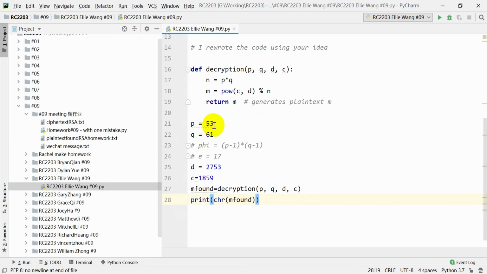And then after the function, you defined P, Q, phi, E, and D. But in here, we don't need to use phi and E because we're just decrypting, so I turned them into comments.